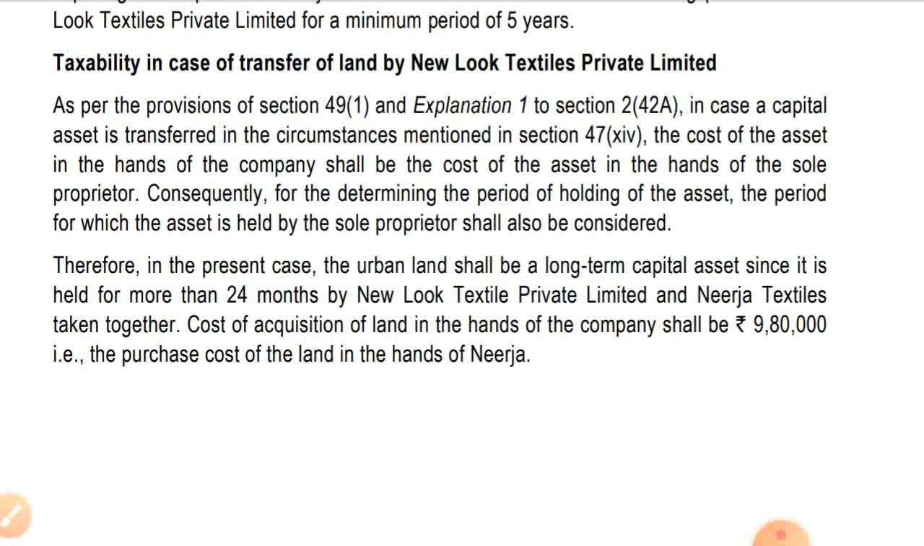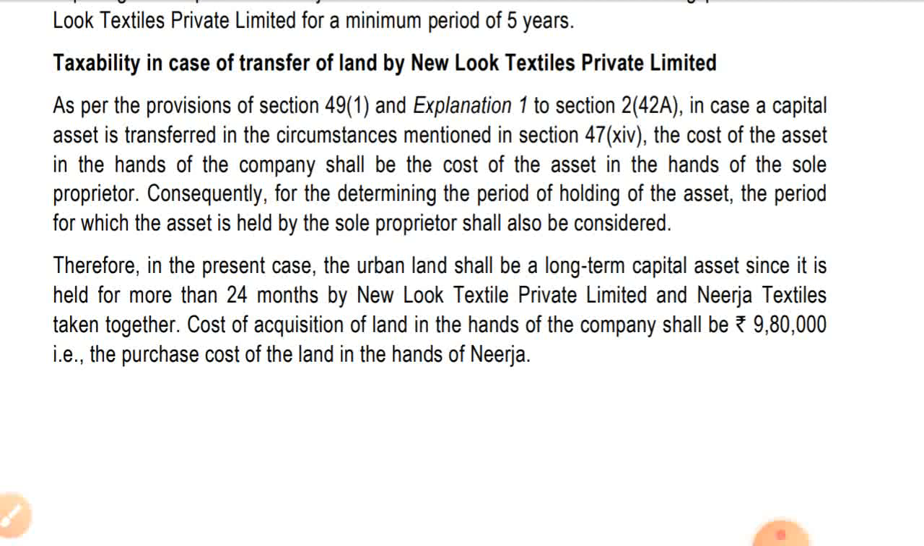Therefore, in the present case, the urban land shall be a long-term capital asset since it is held for more than 24 months. Whenever any unlisted shares or land is held for more than 24 months, it will be treated as long-term. So it is held for more than 24 months, and it will be treated as long-term.